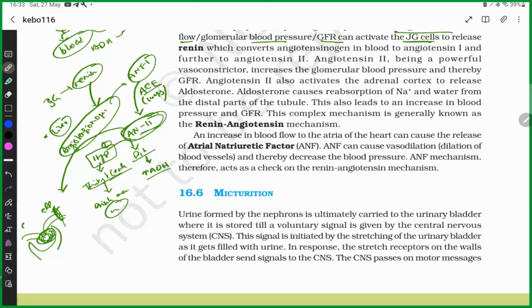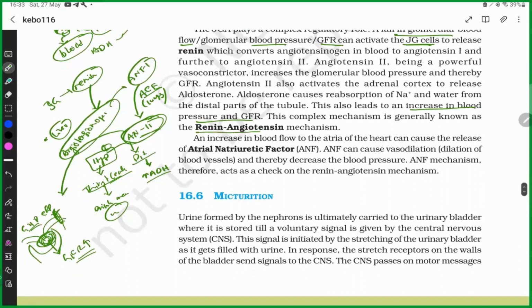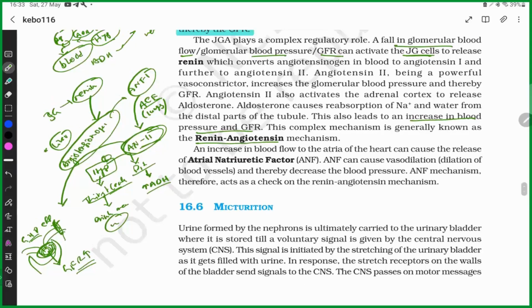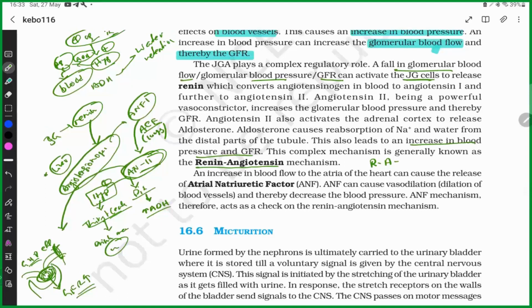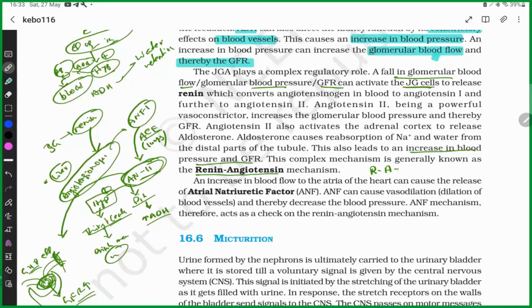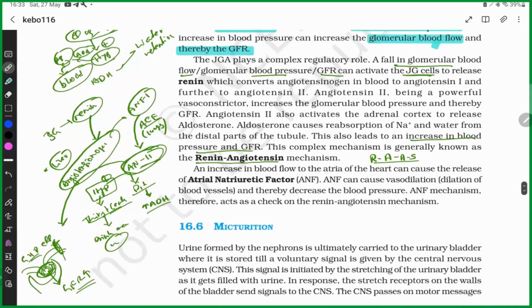Pressure means glomerular hydrostatic pressure is increased. So GFR is increased. This is called the renin-angiotensin mechanism, also called the renin-angiotensin RAS mechanism.